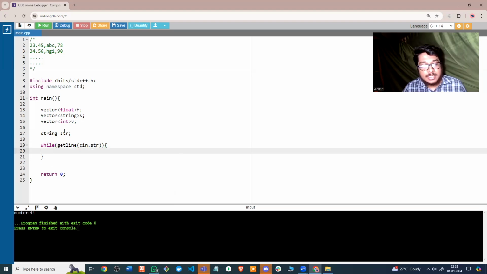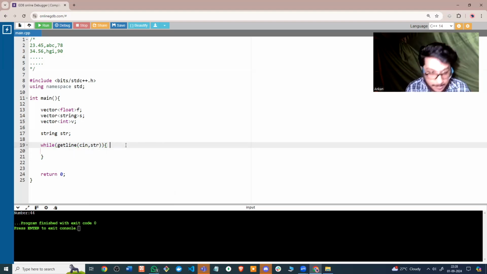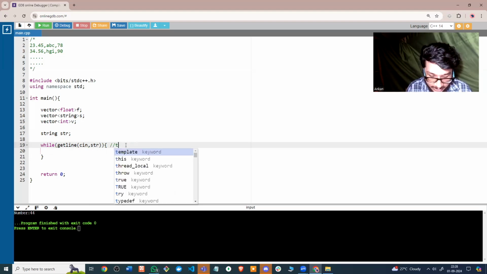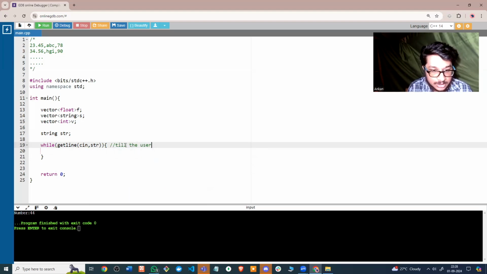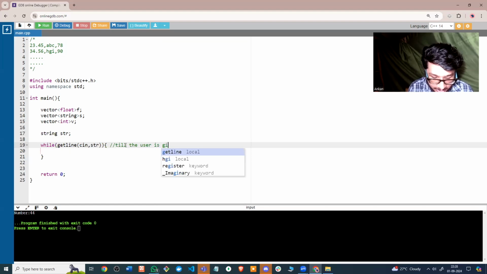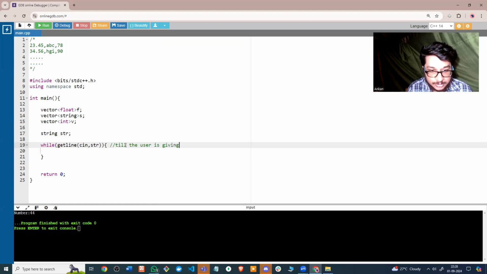So until the user is giving a string input, this loop will run.